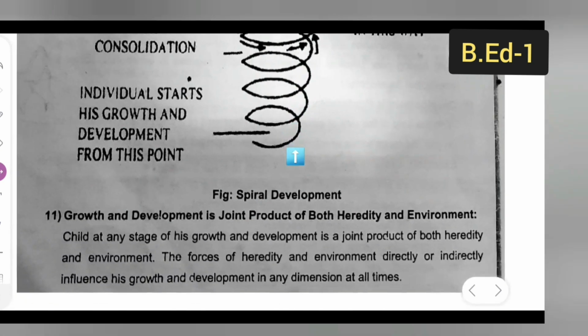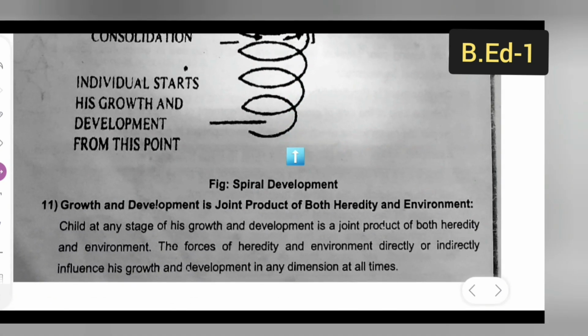Okay, next let us see the 11th one. You all can write down. Growth and development is a joint product of both heredity and environment. The child at any stage of his growth and development is a joint product of both heredity and environment. The forces of heredity and environment directly or indirectly influence his growth and development in any dimension at all times.